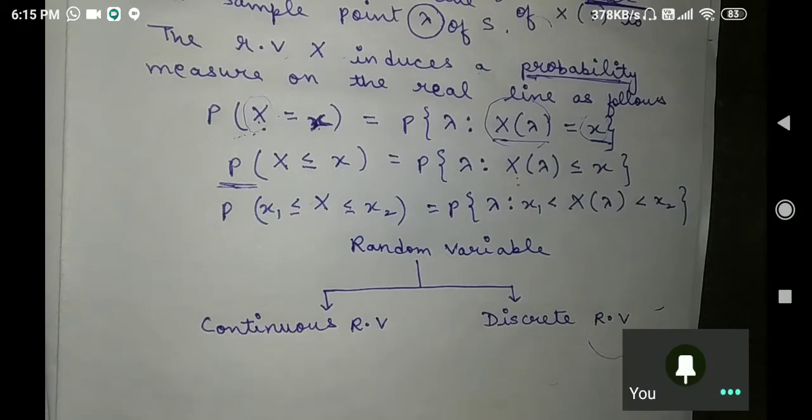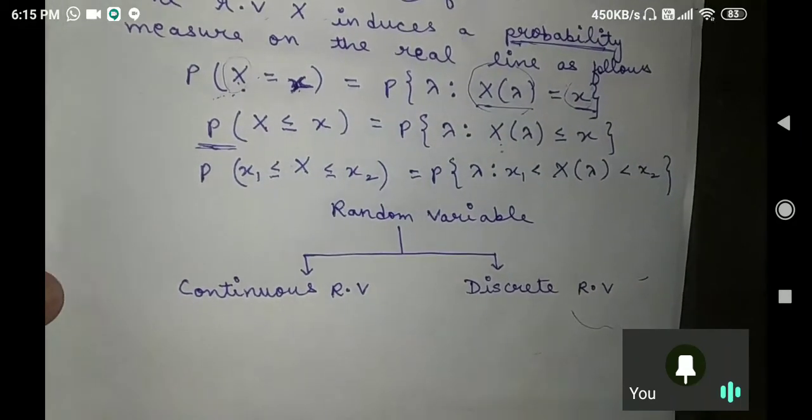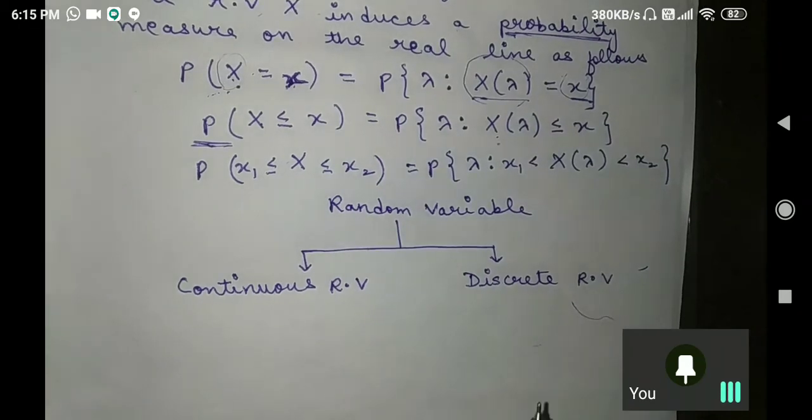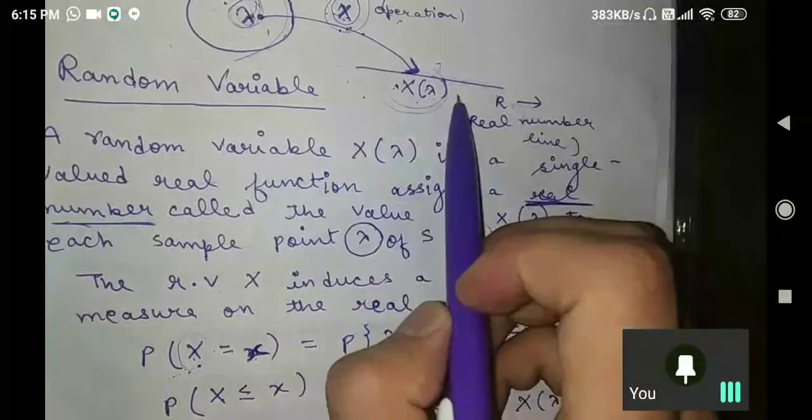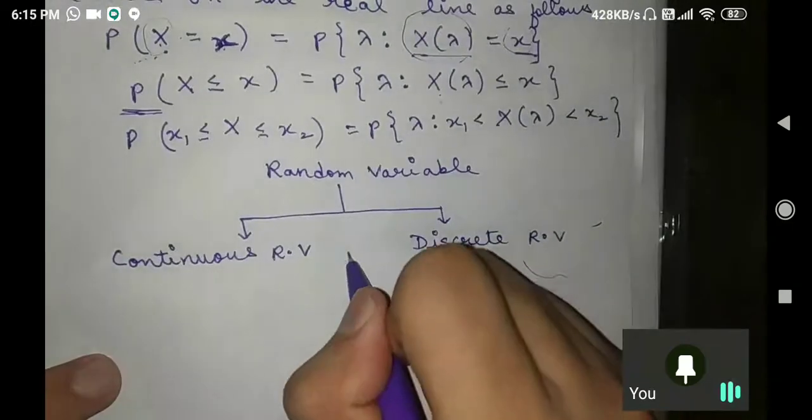Suppose I define that there is an event. If x can take only a countable number, that is, you are defining this x for real numbers and you can count them, I am writing it so that you can understand.